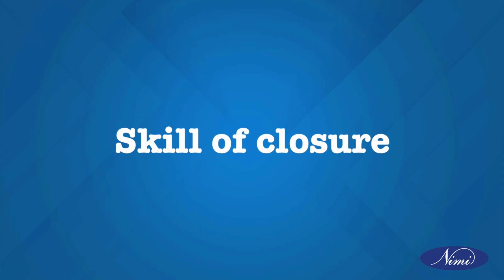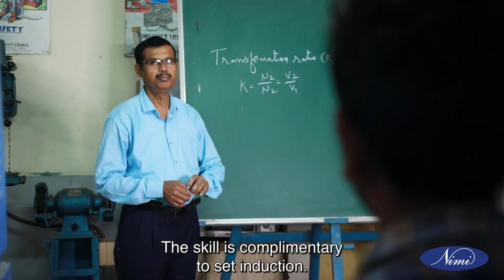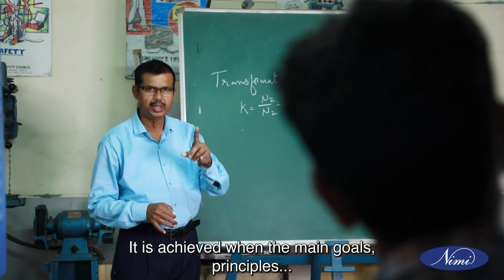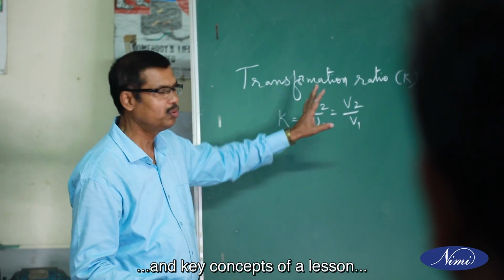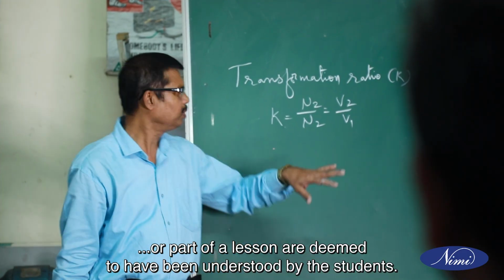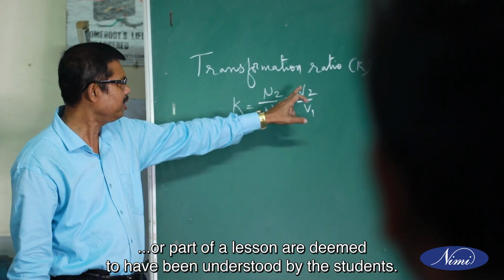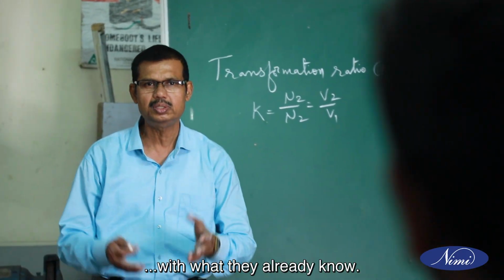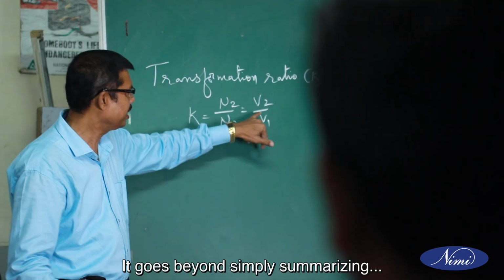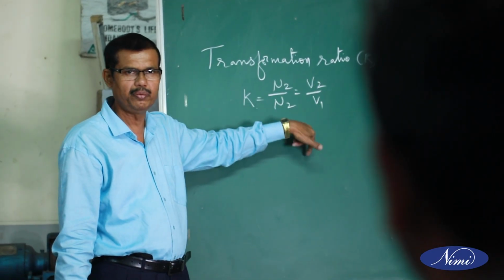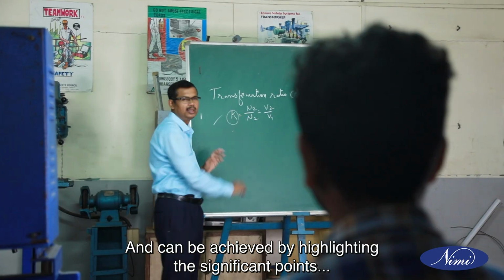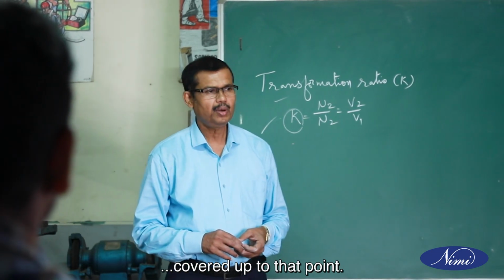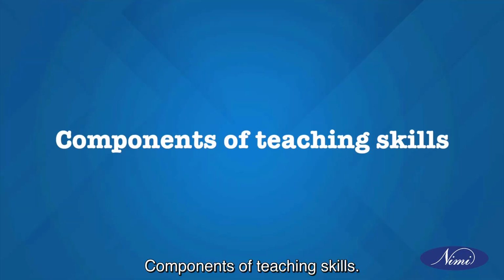Skill of closure. The skill is complementary to set induction. It is achieved when the main goals, principles, and key concepts of a lesson or part of a lesson are deemed to have been understood by the students and they can connect this new knowledge with what they already know. It goes beyond simply summarizing what has been taught and can be achieved by highlighting the significant points covered up to that point.